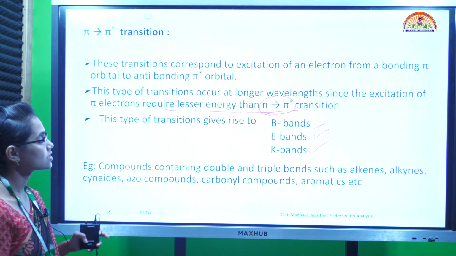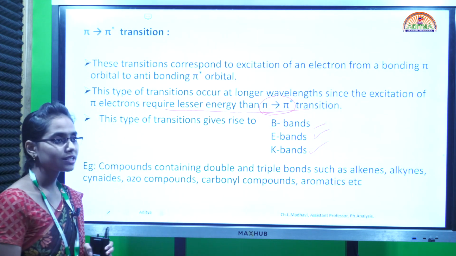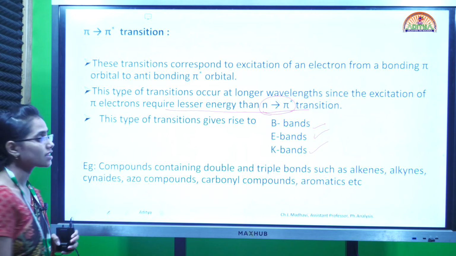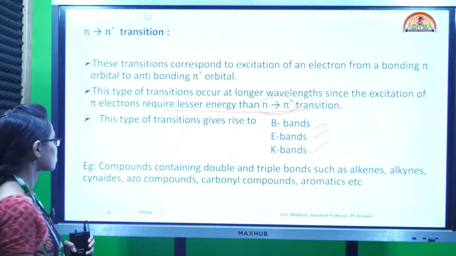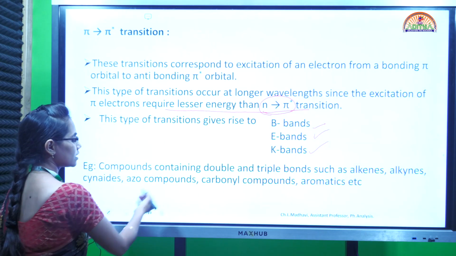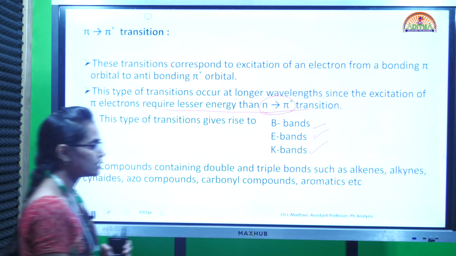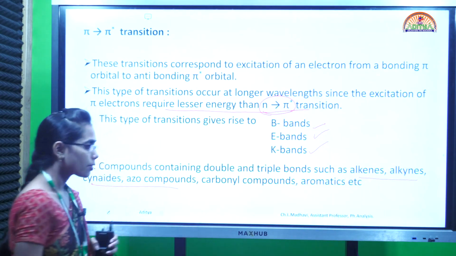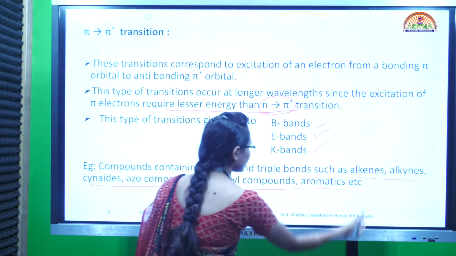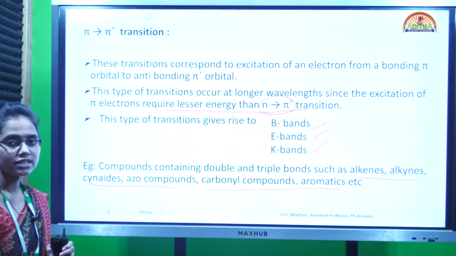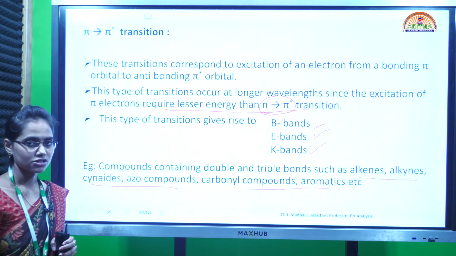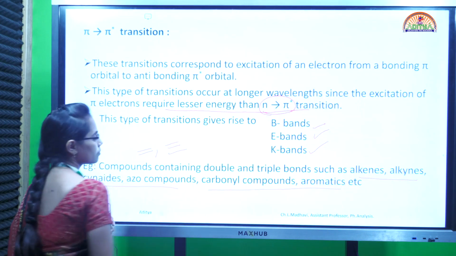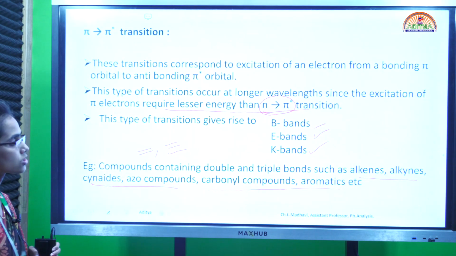So this type of transition leads to three types of bands. We will discuss the absorption bands in detail. These three types of absorption bands are possible with pi to pi star transitions. Compounds containing double bonds or triple bonds, such as alkenes, alkynes, cyanides, azo compounds, carbonyl compounds and aromatic compounds, are all examples of this. In all these compounds we see pi to pi star transitions, because they have either double bonds or triple bonds, because of which these transitions are possible.